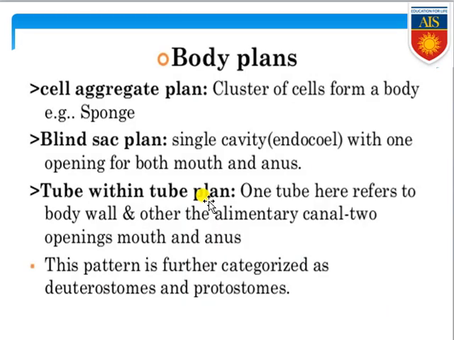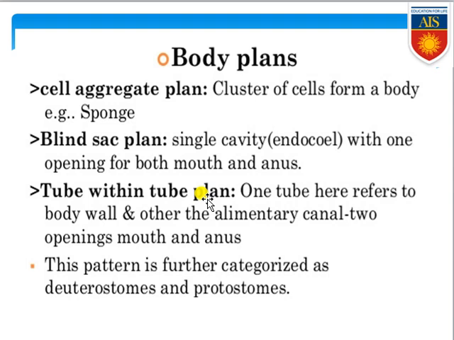Now we are going to the next feature, that is body plan. Body plan means, if you see starting from Porifera up to Echinodermata, as well as all the organisms present within the phylum Chordata, they have a specific type of plan in their body. Plan means the arrangement or organization of the body parts or organs. That is commonly known as body planning.